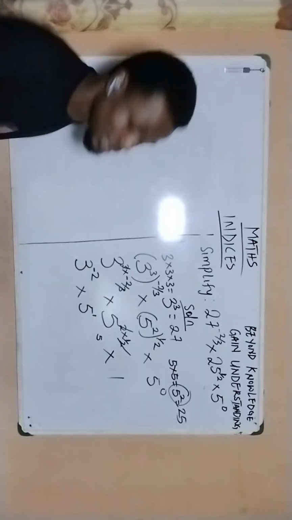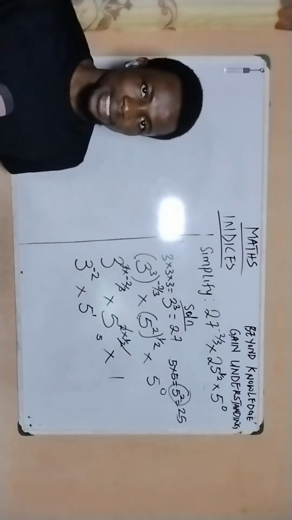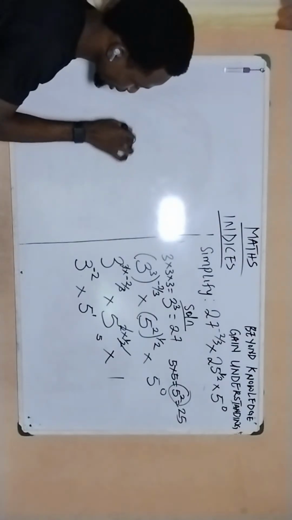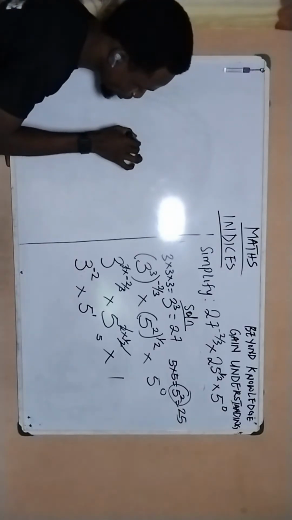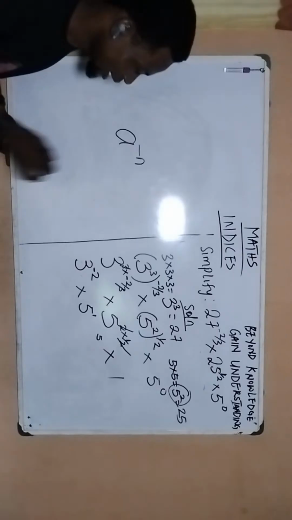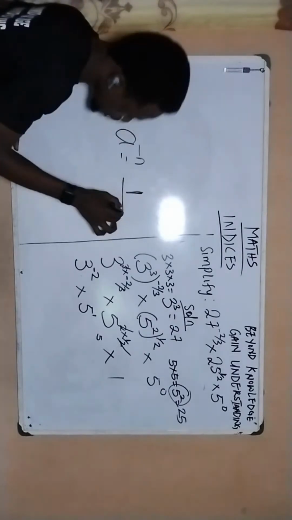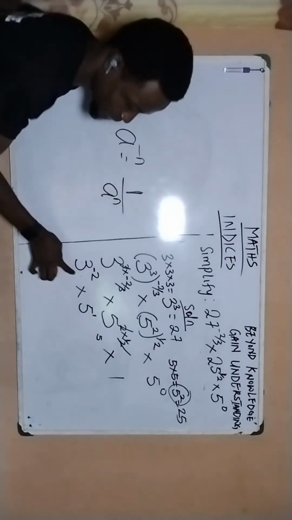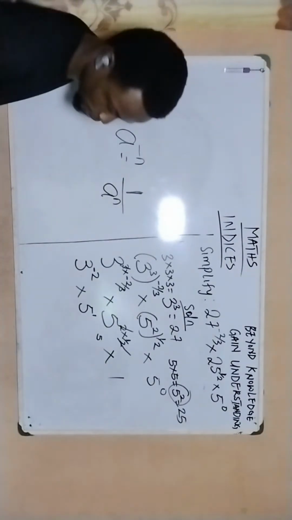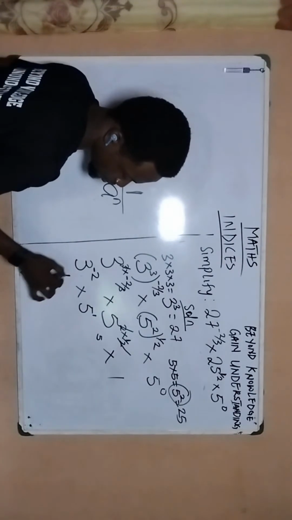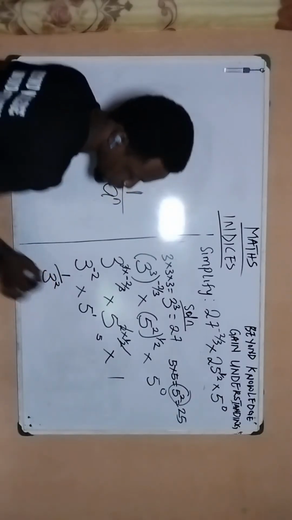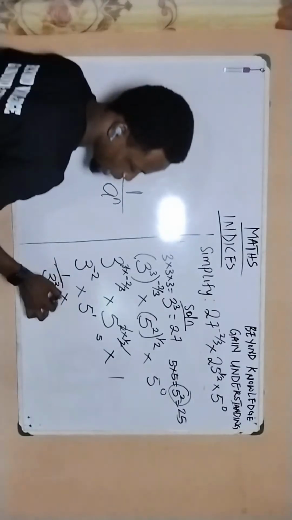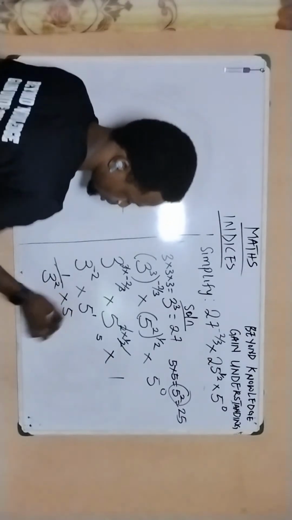Is there a way I can represent this 3 raised to the power of minus 2? Yes, according to the laws of indices, I mentioned it earlier that when you have a base raised to a negative power, negative n, it is something as inverse. Inverse means 1 over that base raised to the power of the positive value of that power. So I can switch up this particular 3 raised to the power of negative 2 to now become 1 over 3 raised to the power of 2. You see now that the power is now positive. This inverse as well cancelled out the negative here. Then multiply by 5 raised to the power of 1, I already told you, is equals to 5.